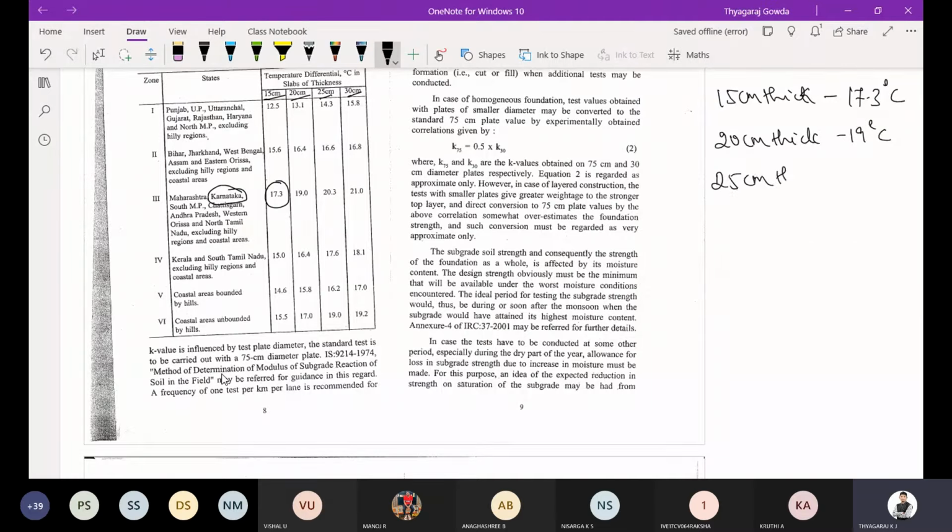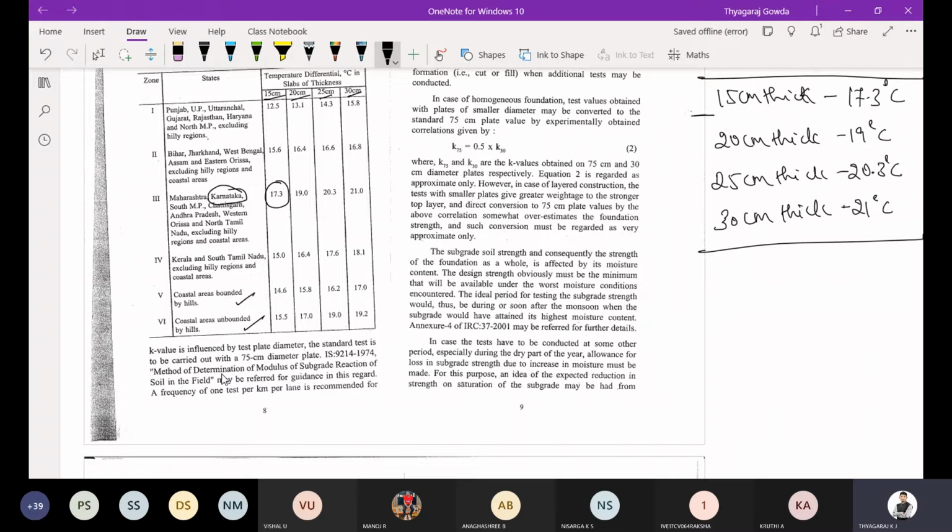For 25 centimeter thick, it is 20.3 degree centigrade. If it is a 30 centimeter thick rigid pavement, it is 21 degree Celsius you are going to consider. And similarly, you can observe the Kerala and South Tamil Nadu excluding inland coastal areas, then coastal areas bounded by hills, coastal areas unbounded by hills. So these are the temperature differentials. If they are not given in the exam, you have to assume them for 15 centimeter, 20 centimeter, 25 centimeter, and 30 centimeter.